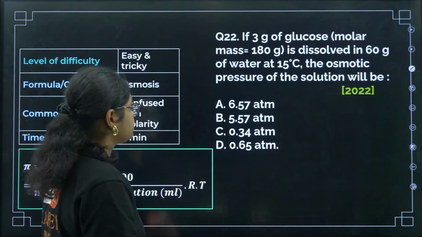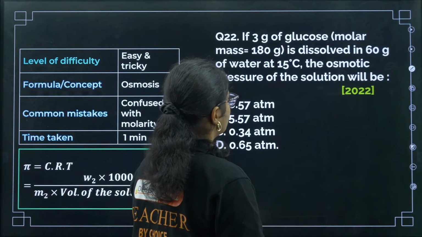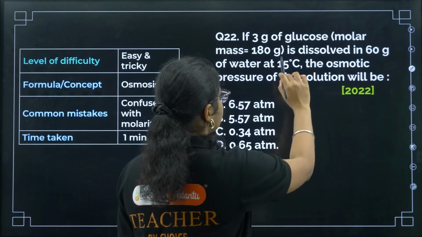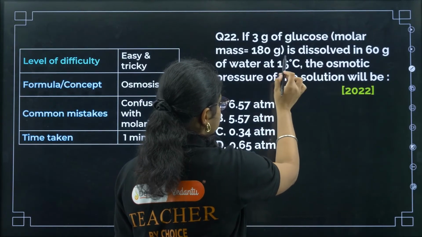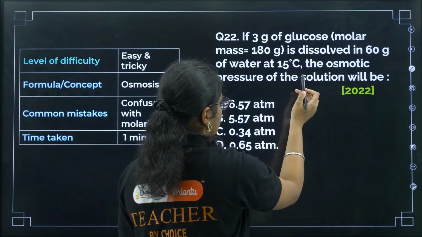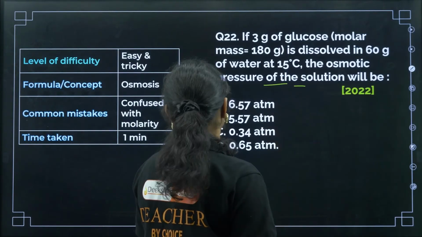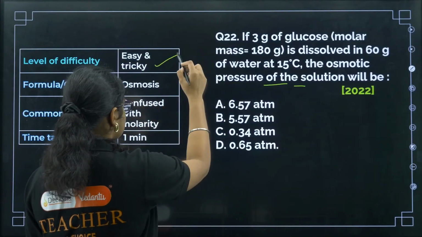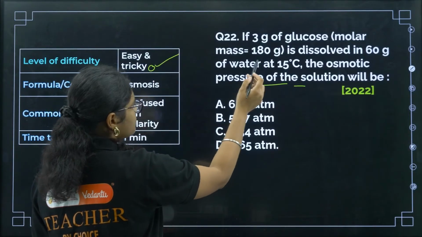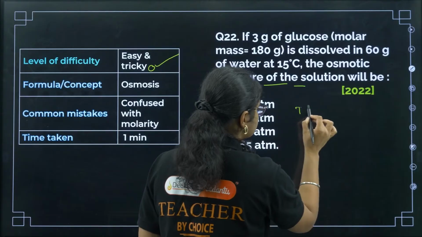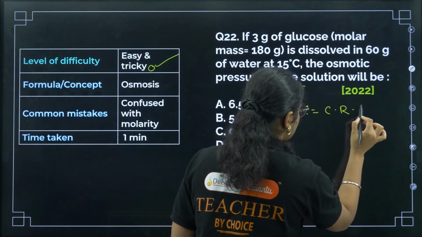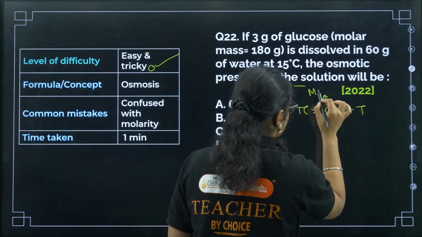Next, if 3 gram of glucose, whose molar mass is given, is dissolved in 60 gram of water at 15 degrees Celsius, the osmotic pressure of the solution will be. See, this question is easy, but a little tricky. We know the formula of osmotic pressure is C into R into T, where C is molarity, right?